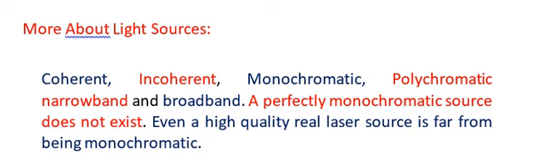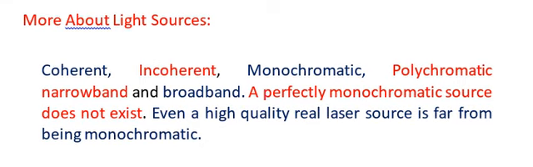The next one is, let's talk more about the light sources. Before that, we have talked about coherent and incoherent waves. Coherent field means, now I am talking about the word field, that on a single plane there is a fixed phase relationship between different parts of the plane. So if the phase relationship is fixed, we say that we are talking about the coherent wave or the coherent field. But if there is a variation of the phase relationship, that is, the mutual phase relationship does not stay constant, then we say that we are talking about the incoherent field.